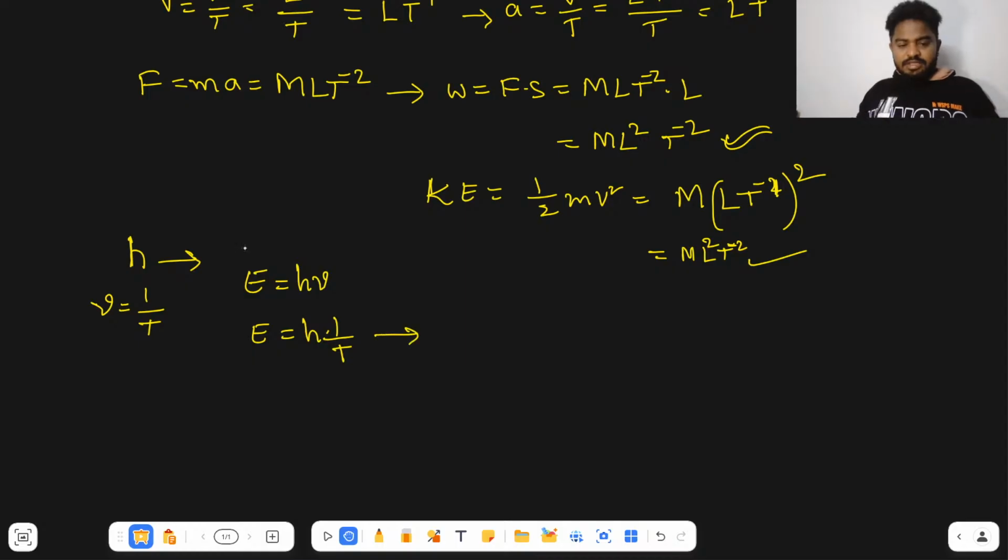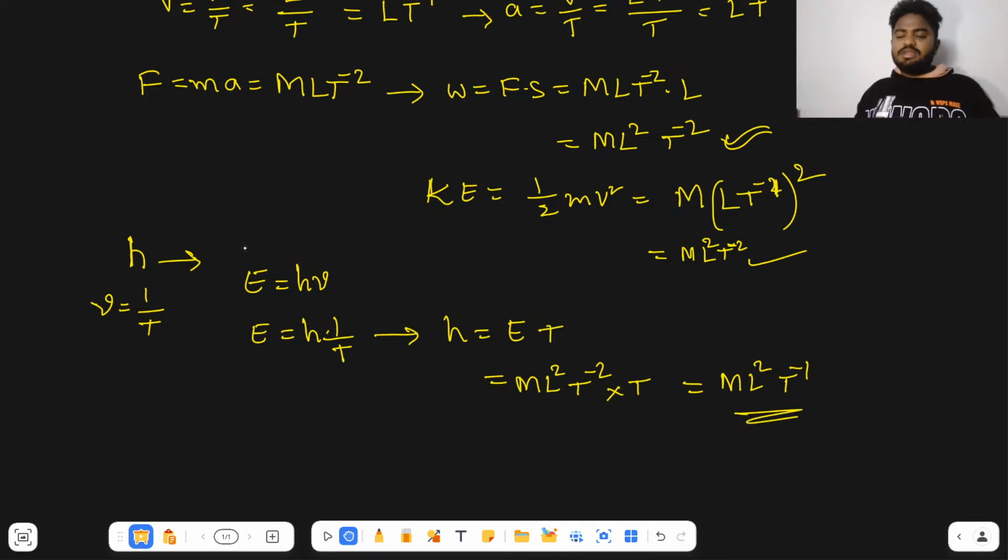From this, h is equal to E into t. For energy, the dimension formula is M L square T power minus 2, into T. So you will get M L square T power minus 1. This is the dimension formula for Planck's constant.